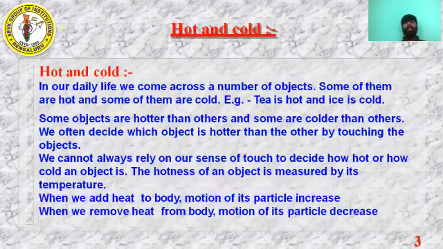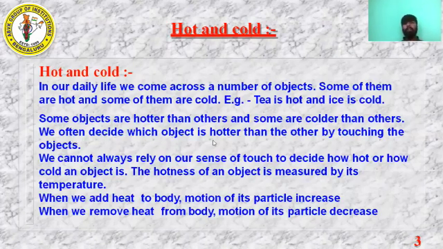Next, how can we know whether an object is hot or cold, correct? In our daily life, we come across n number of objects. Some of them are hot and some of them are cold. Example, the tea which you drink in the early morning or evening will be hot, correct? In summer, when you have ice cream, it will be cold, correct? So how can you differentiate which is hot and which is cold? That is what we'll see here. Some objects are hotter than others and some are colder than others.